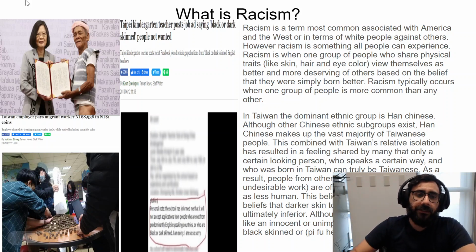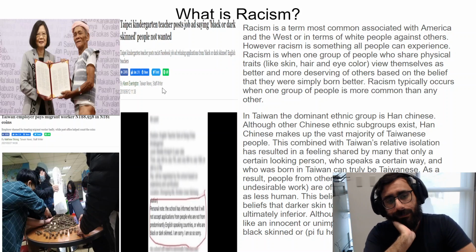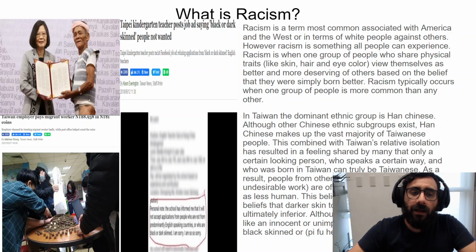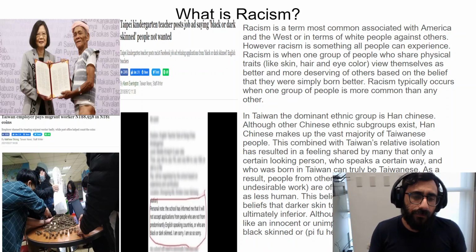So the first type of exploitation of racism came from indigenous people, the local people of Taiwan. They were often mistreated in the past, looked down on as not civilized people. And as a result, they suffer a lot.